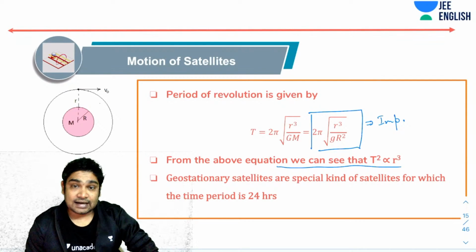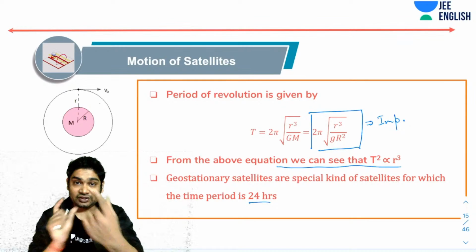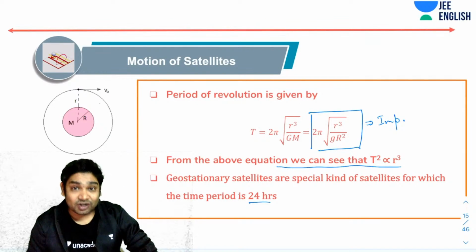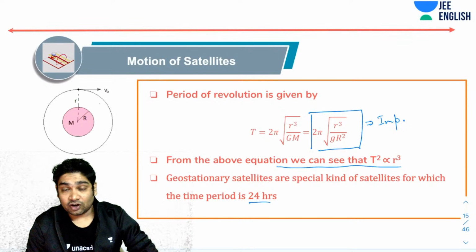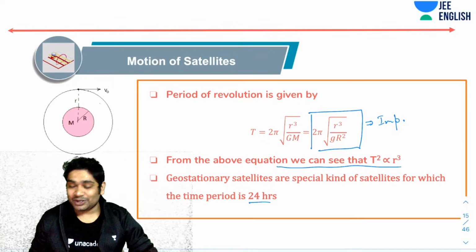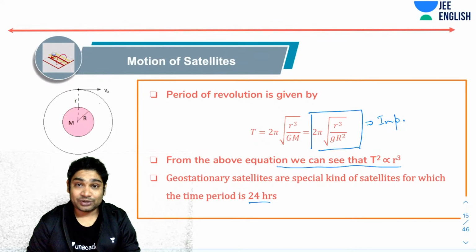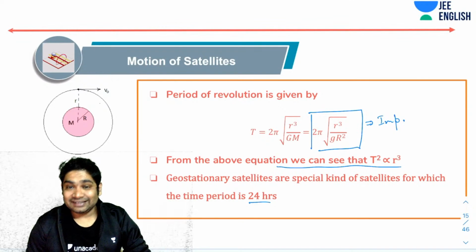Now, geostationary satellites are a special kind of satellites which appear stationary with respect to Earth. And how will they appear stationary? If they are rotating with the same omega as that of Earth. So the time period of revolution of a geostationary satellite would be 24 hours. From here, you can even calculate the radius of the orbit of a geostationary satellite. Geostationary satellites are used a lot in communication. All your communication satellites are usually geostationary so that you have a good alignment.